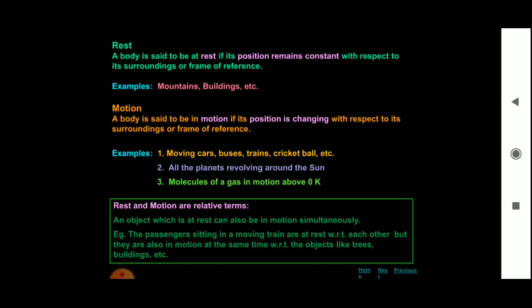The passengers sitting in a train are at rest with respect to each other, but they are also in motion at the same time with respect to objects like trees, buildings, etc. So here we can observe that rest and motion are relative terms. They depend on one another. So an object which is at rest can also be in motion simultaneously.